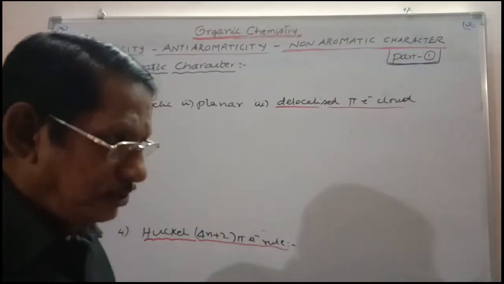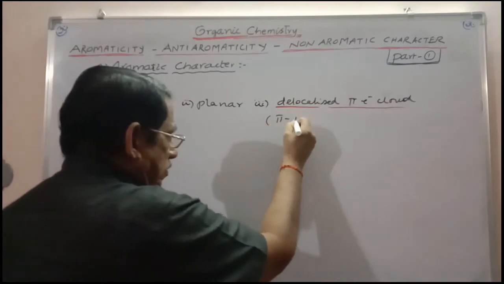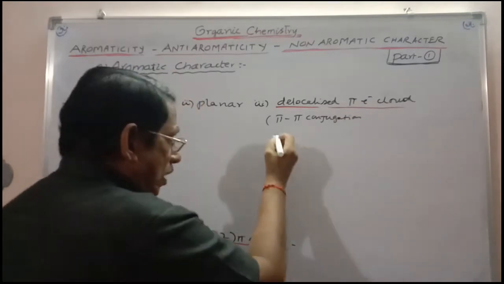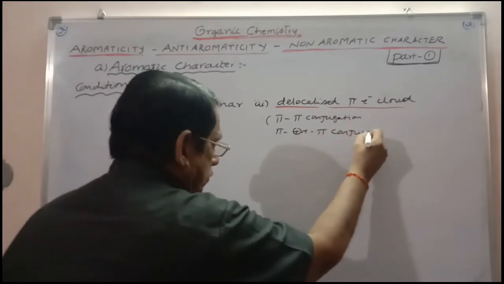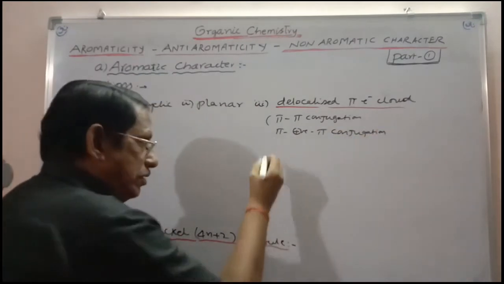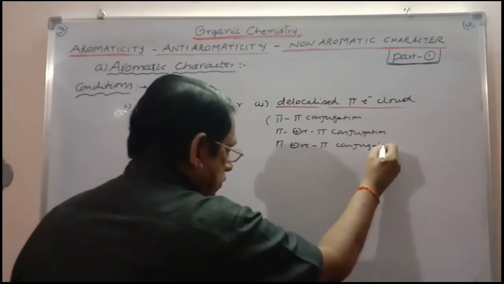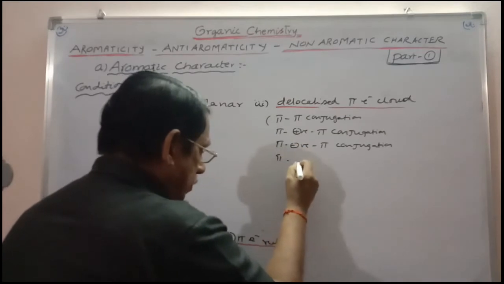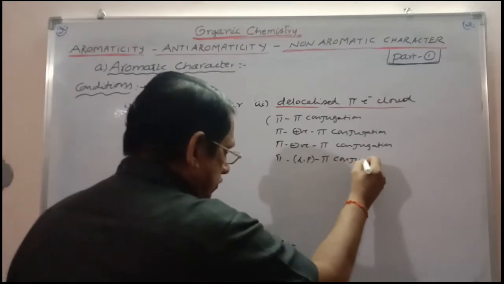What does it mean? Delocalization takes place only when there is conjugation. Delocalization is possible when there is pi-pi conjugation, or pi-positive charge conjugation, or pi-negative charge conjugation, or even you can take pi-lone pair conjugation.